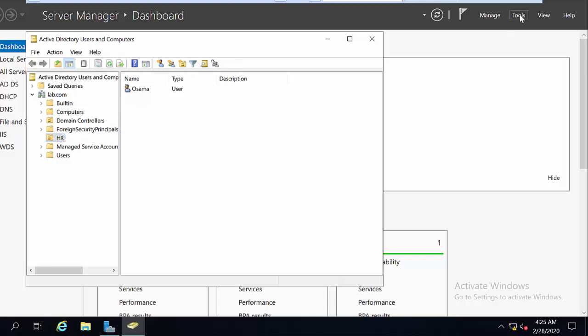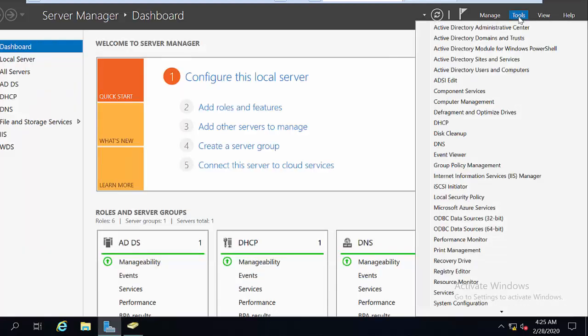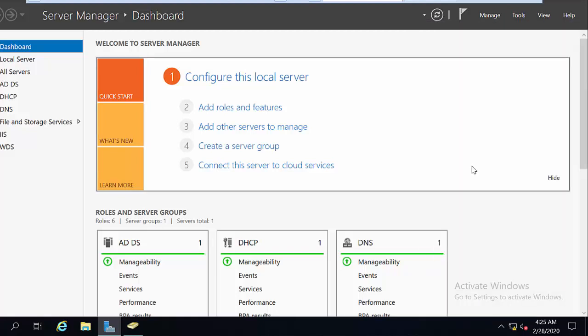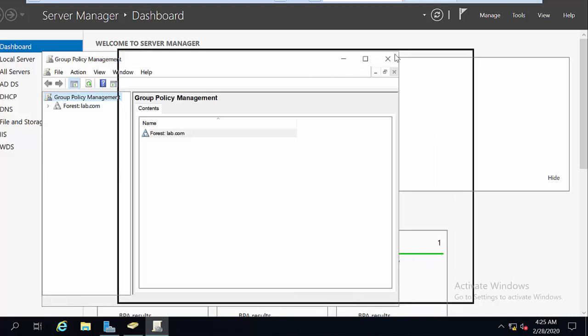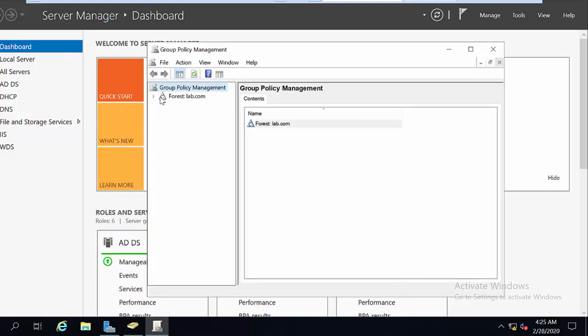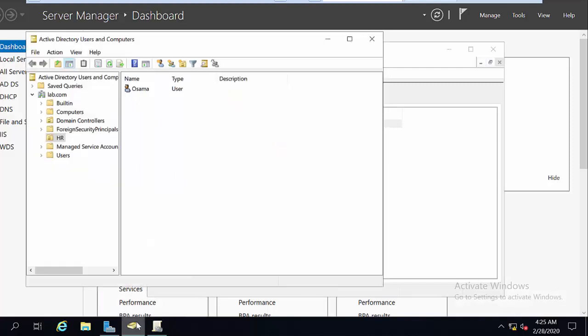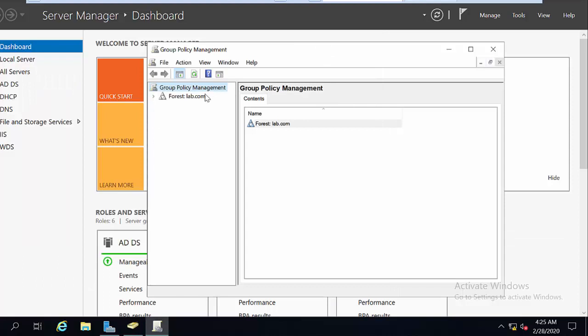Now I want to open the group policy, just from Tools, and you can see Group Policy Management. Click on Group Policy Management to open the Group Policy Management window.